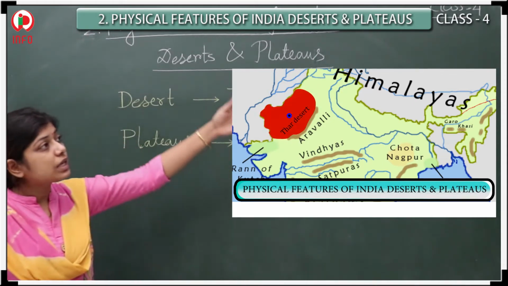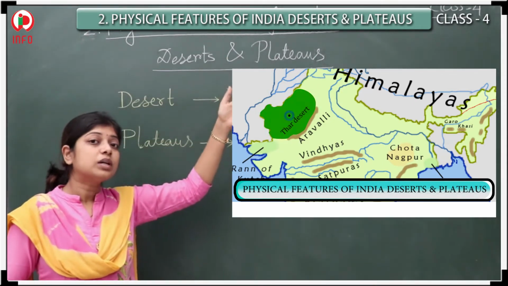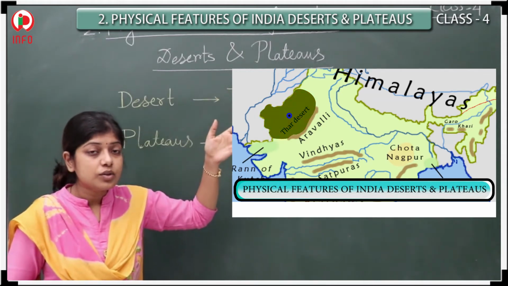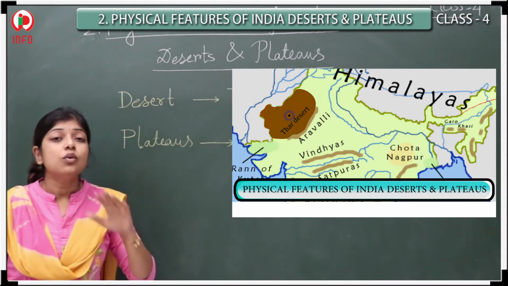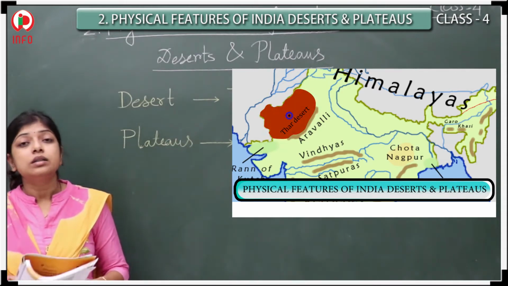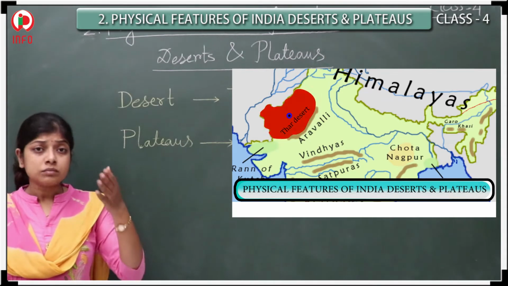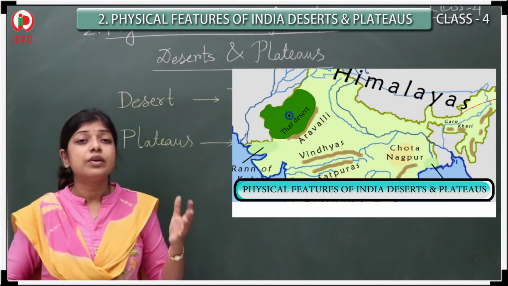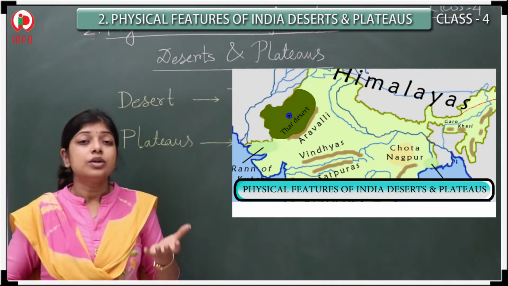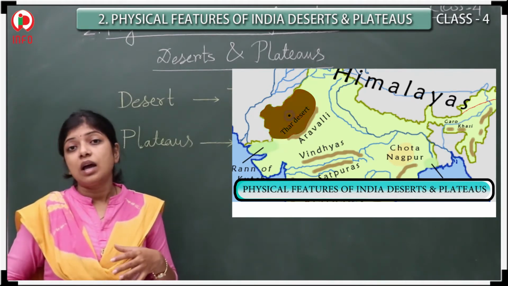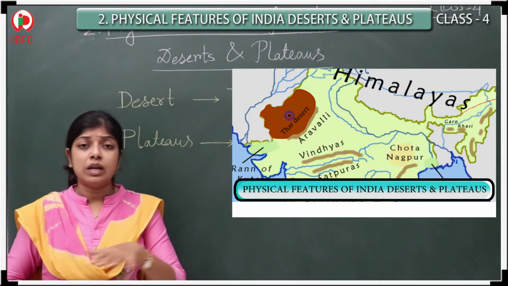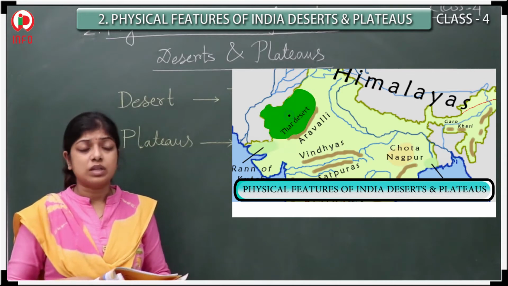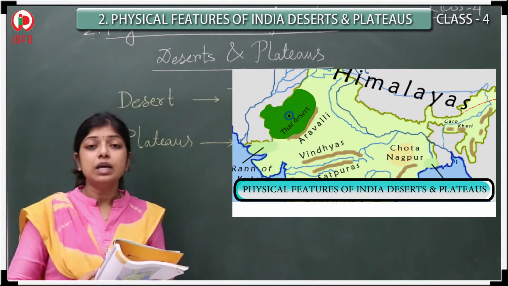Actually, if you see the location of the desert, you can see here. Are you able to see? So this is the Western Desert or the Thar Desert or the Great Indian Desert. First thing I have told you, the rainfall in this region is very less, and the land is covered by sand. Most of the time it is covered by sand.